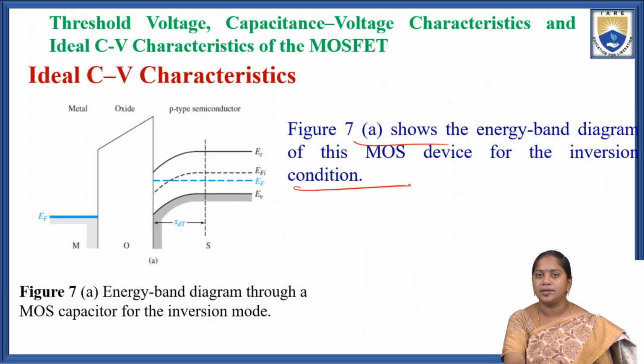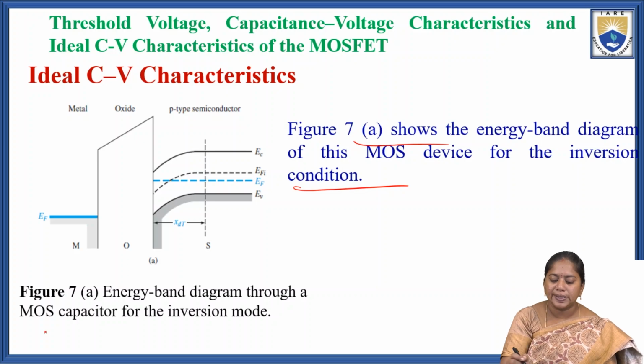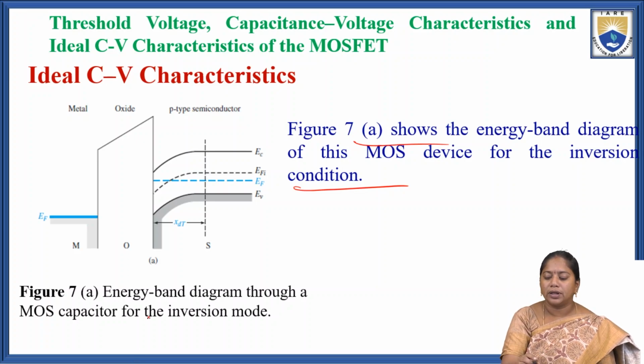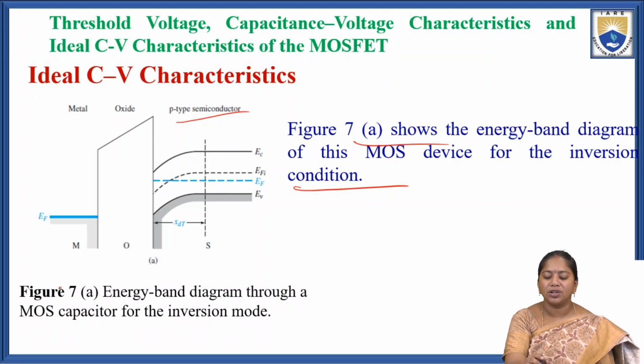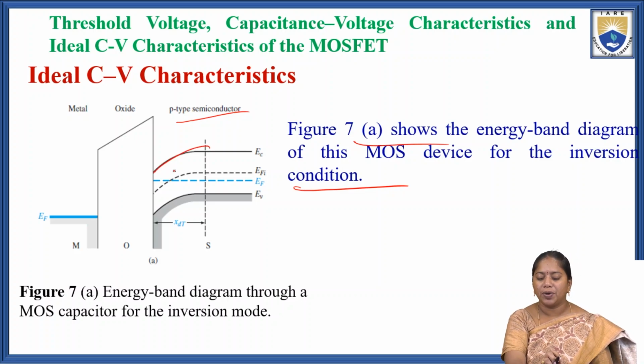Figure 7a shows the energy band diagram for the inversion condition. That is the third condition. So the first one is accumulation, the second one is depletion, and the third one is inversion. This is the energy band diagram for the inversion condition. That's why here, for a p-type semiconductor, the inversion is showing the upward bending.